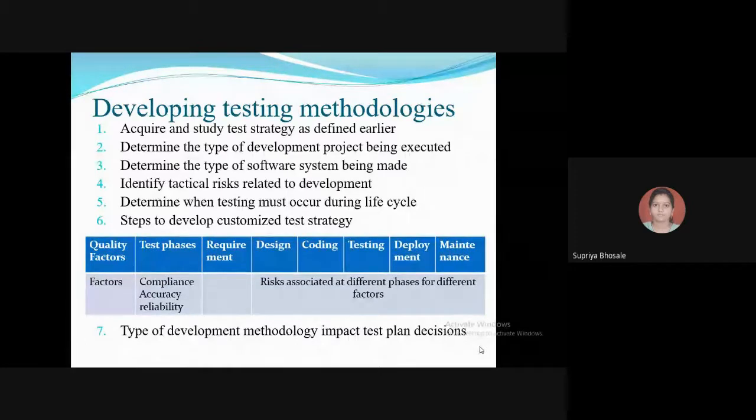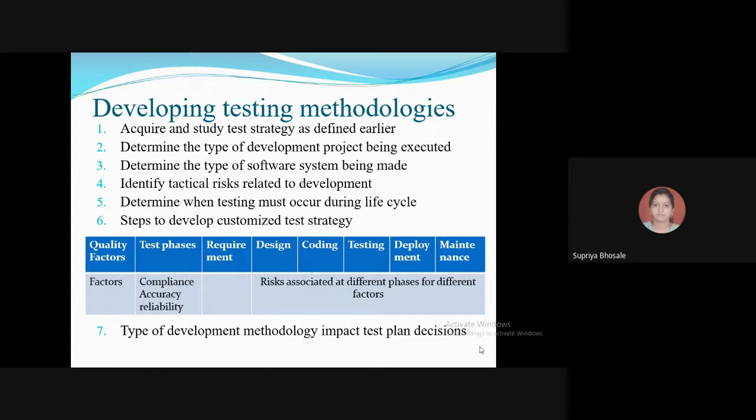So, build tactical test plans which will be used by the test team in execution of testing related activities. To describe the software being tested, test objective risks, business function to be tested, and any specific test to be performed.